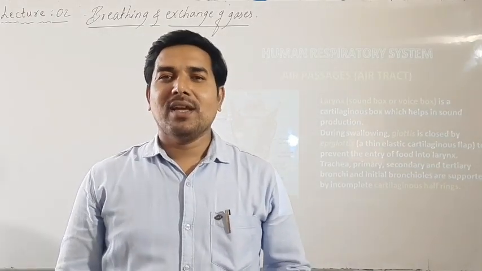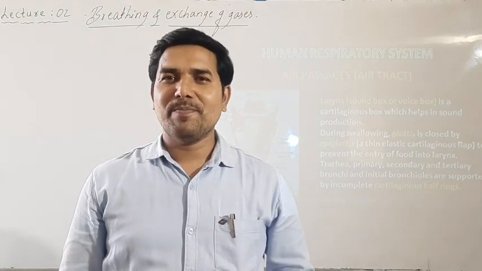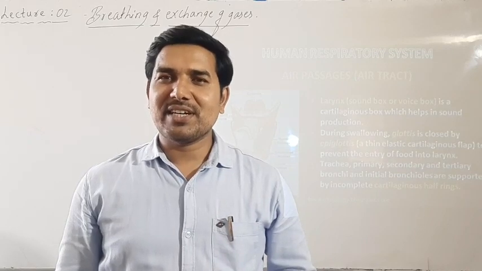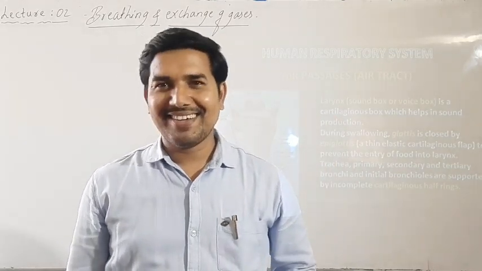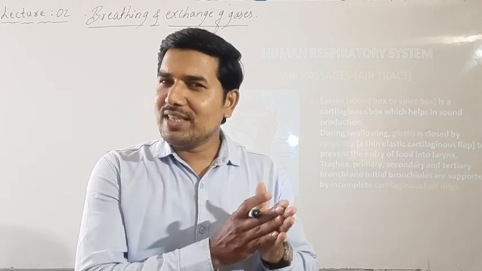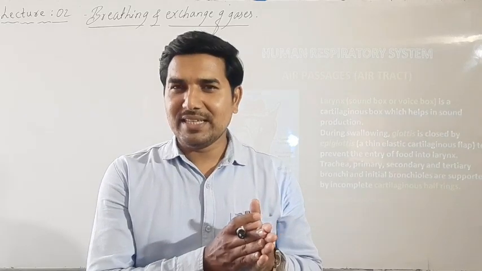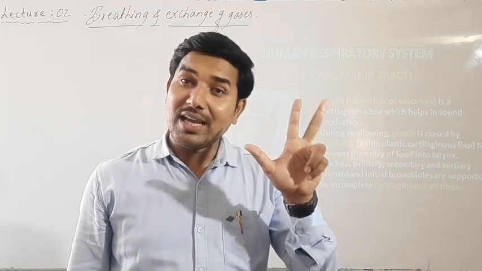As far as the respiratory system is concerned, yesterday we came across a common passage for food and air. What is that? Yes, it is the pharynx. The pharynx has three parts: oropharynx, nasopharynx or laryngopharynx.